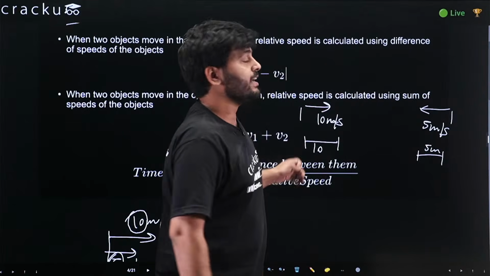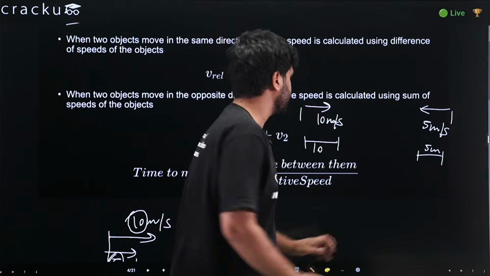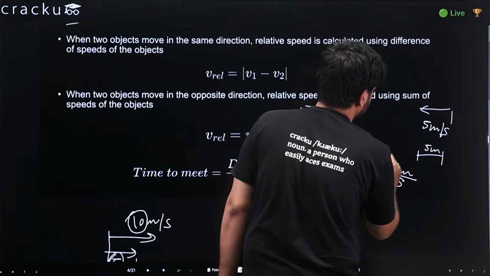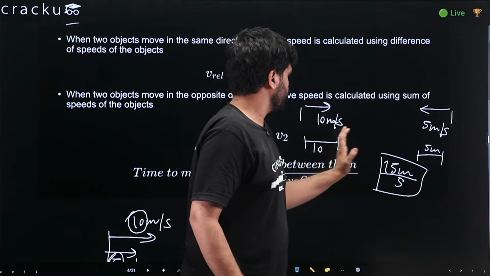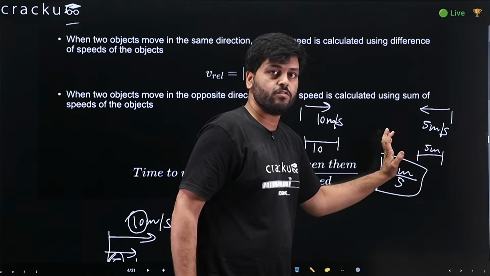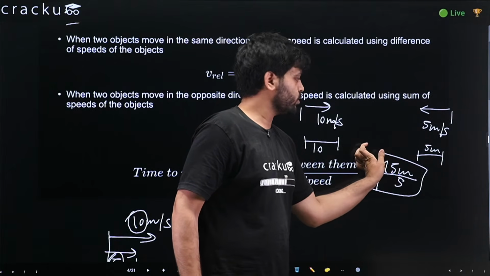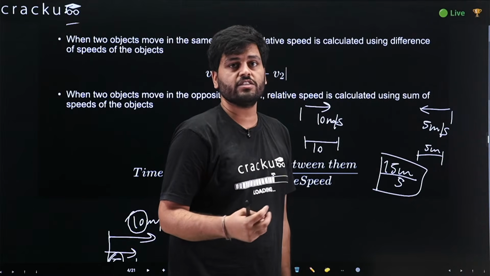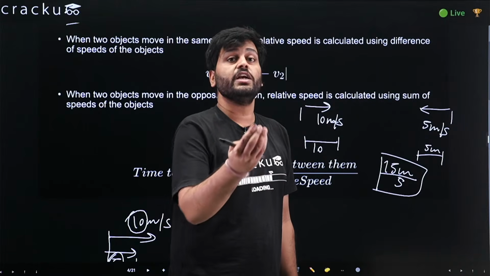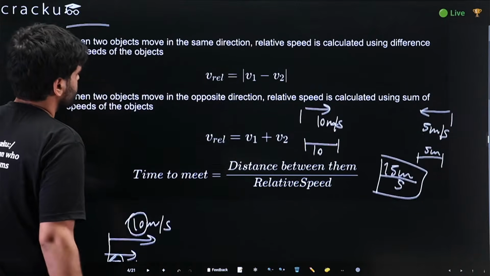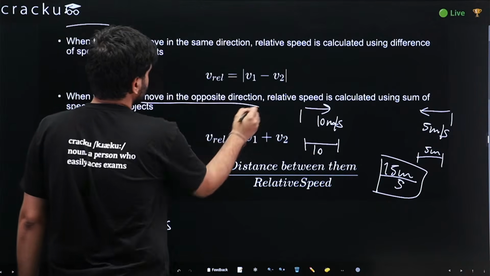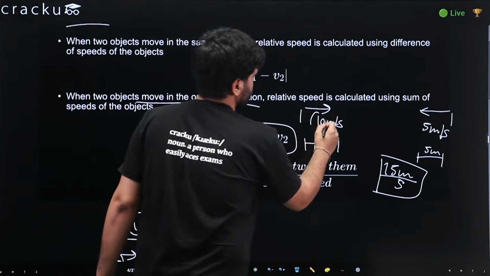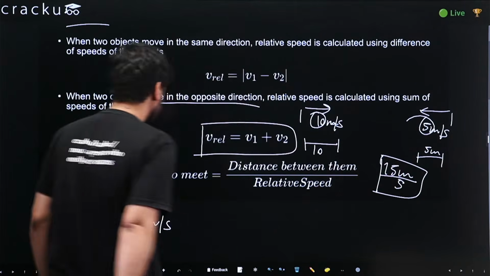Now, can you say that our separation decreased by 15 meters in each second? So can we say that the speed would be this much? After 2 seconds, I would be 10 meters more ahead, he would be 5 meters more ahead. So again, 15 meters of distance would be less. Also, you can imagine that you are running and your friend is also running, so you would see his speed more. So when two objects move in the opposite direction, relative speed adds. This is the case here, 10 plus 5, which was 15 meters per second.